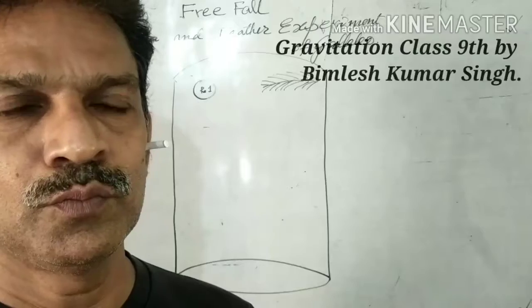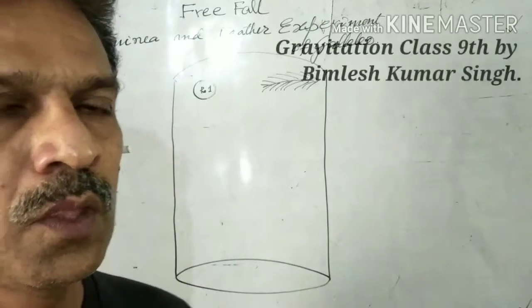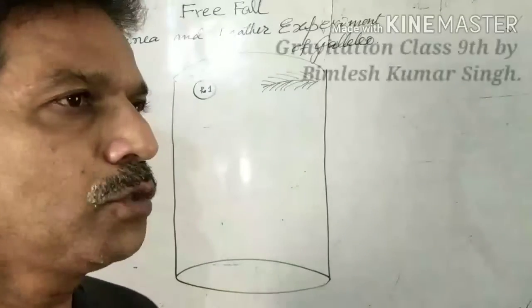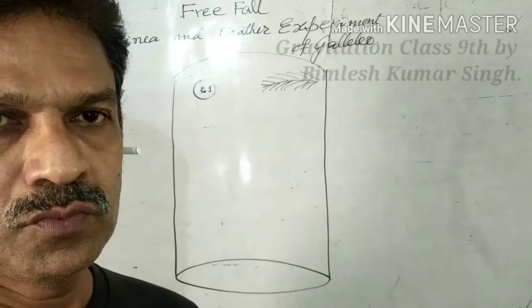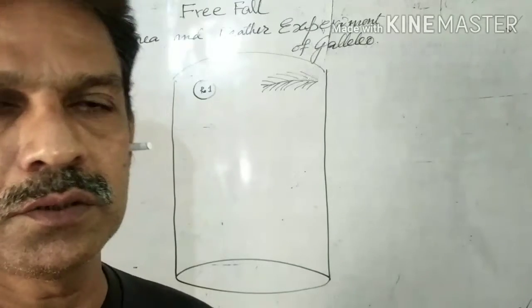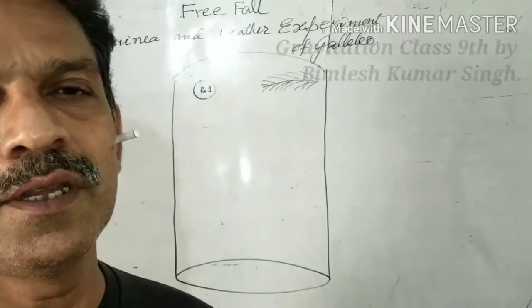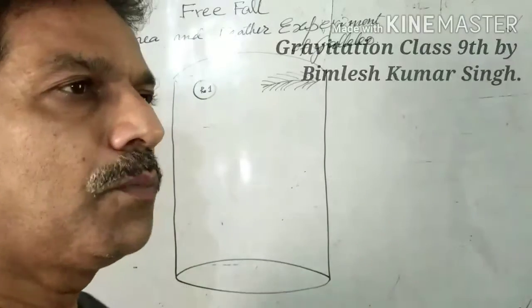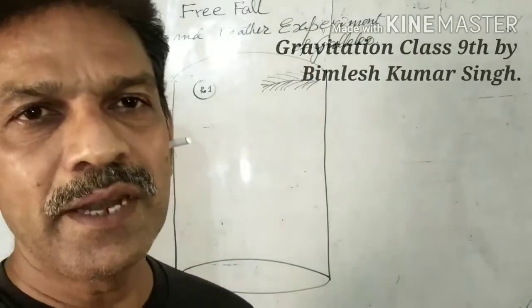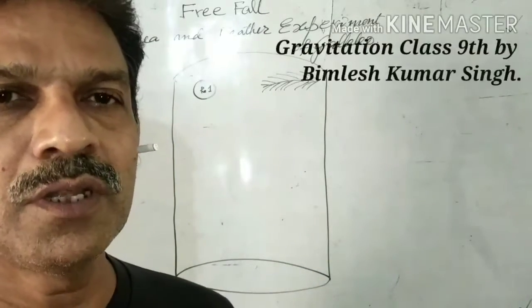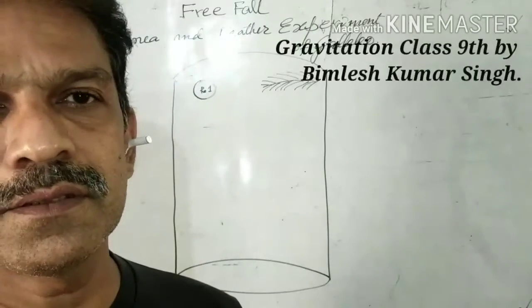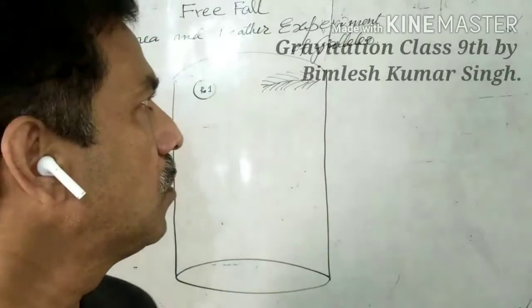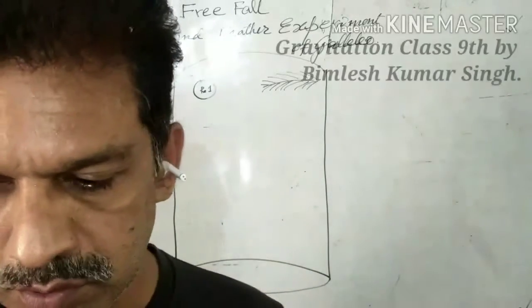What does this prove? This proves that the acceleration produced due to gravity of the earth is called acceleration due to gravity, and acceleration due to gravity is independent of the mass of the bodies. It doesn't depend on the mass of the body. Whether the body is greater or less, it doesn't depend on the mass of the body.